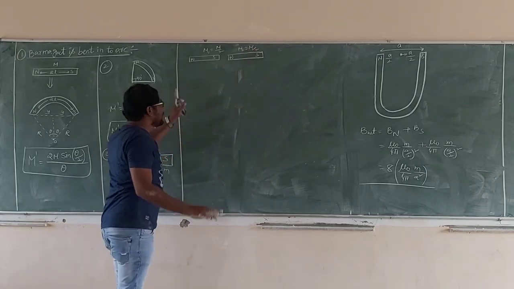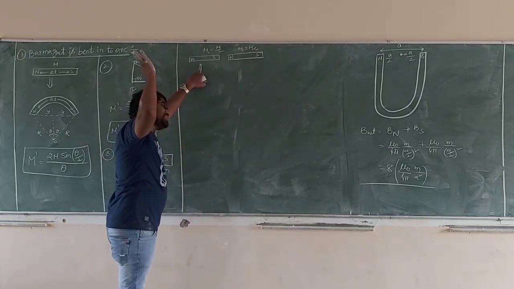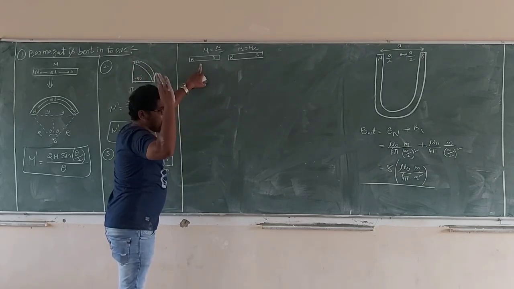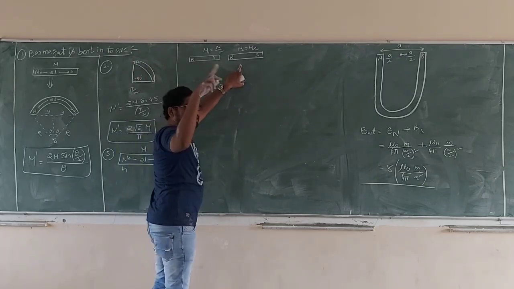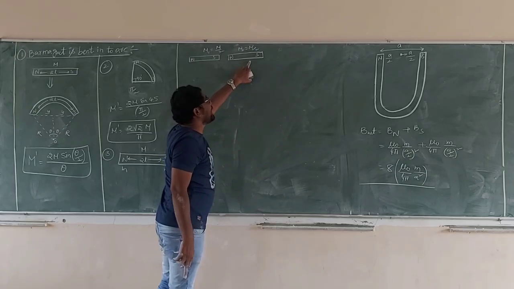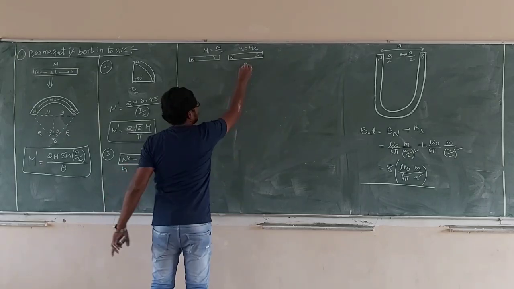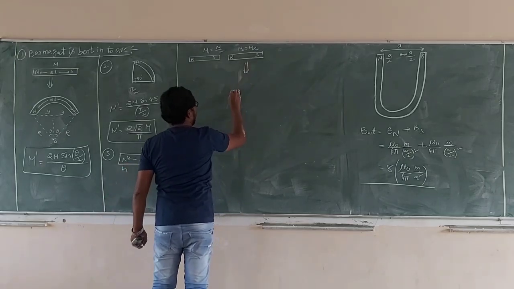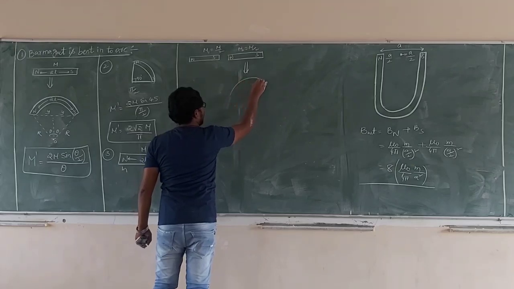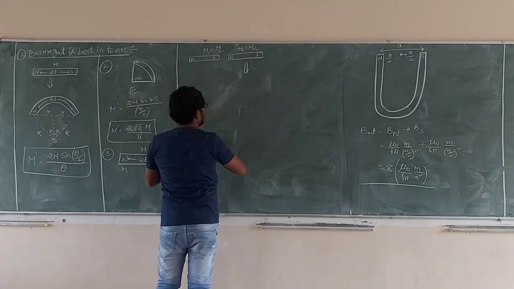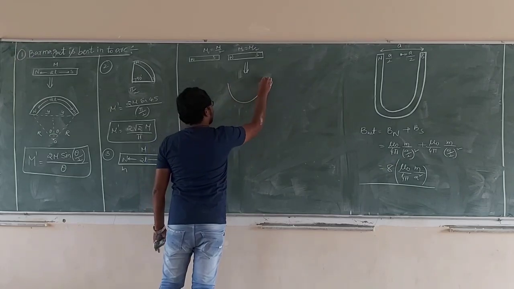Okay. Now the first part is kept the same, and the second part is bent into the form of an arc. Here the arc means a semicircle.